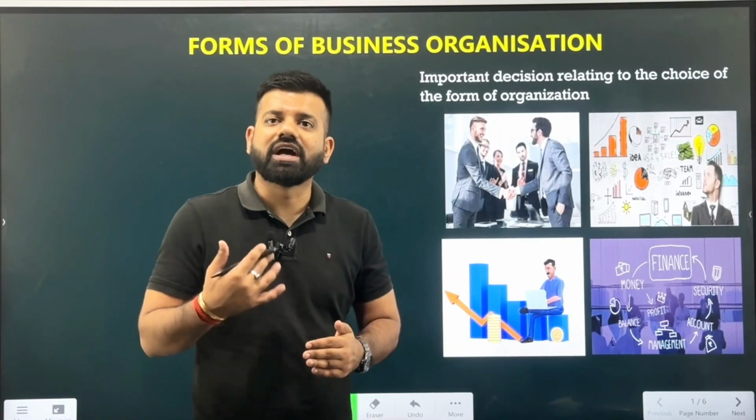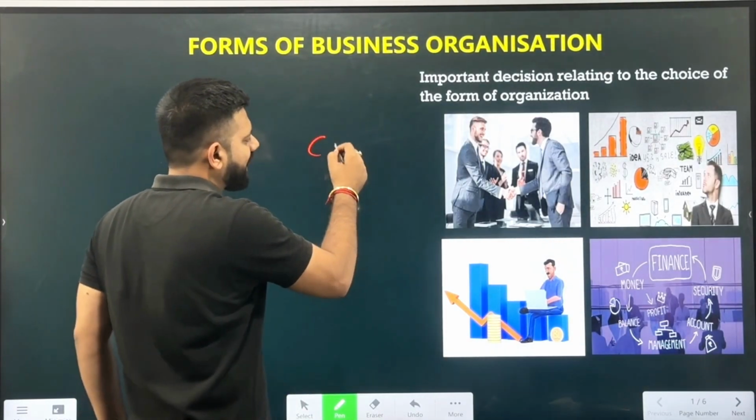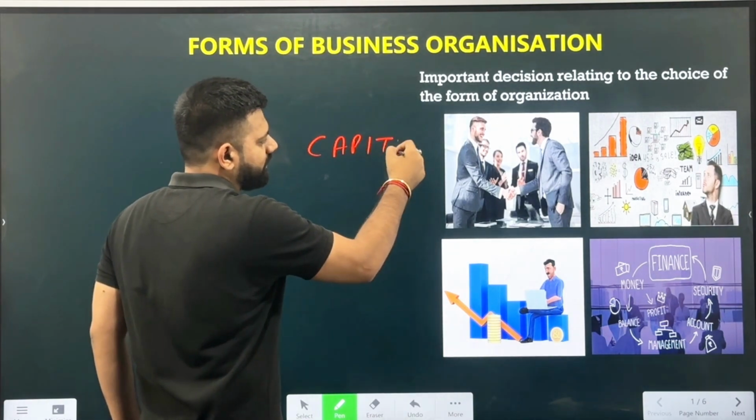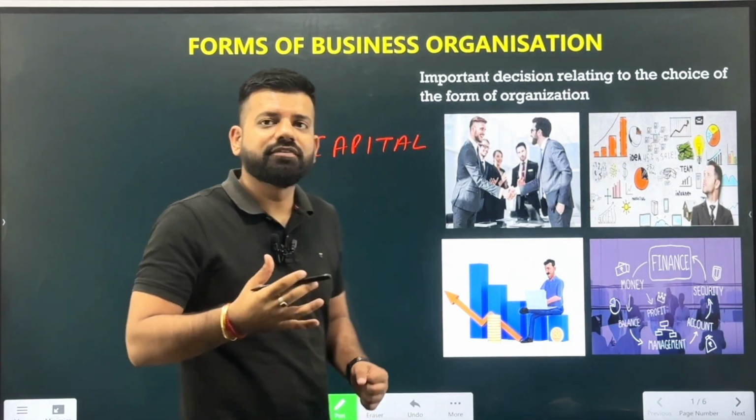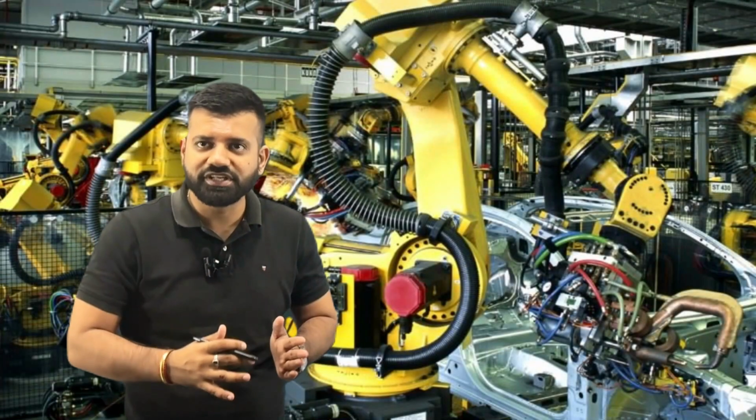When you are about to start the business, you need to look at the capital, that is the amount with which you will be starting your business. You will be requiring some fixed assets and some current assets. That is, you will be requiring fixed assets in the form of machines and land, and also current assets. And what are the current assets? Current assets are basically the form of asset which is in money terms. So you will be requiring some fixed assets and some current assets.